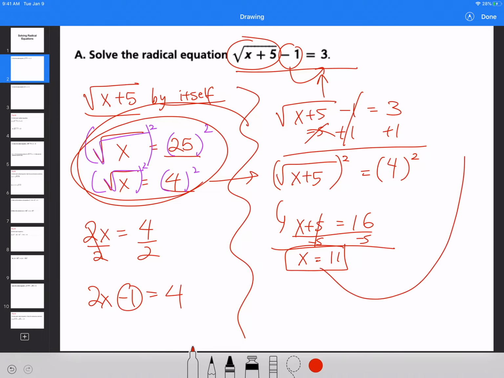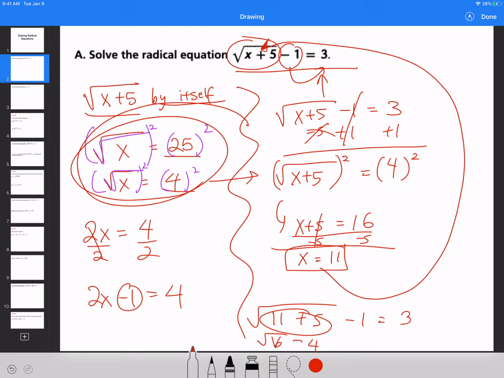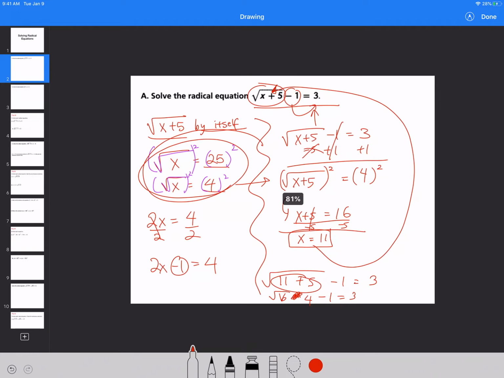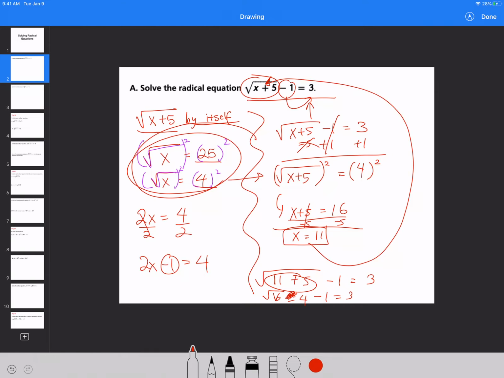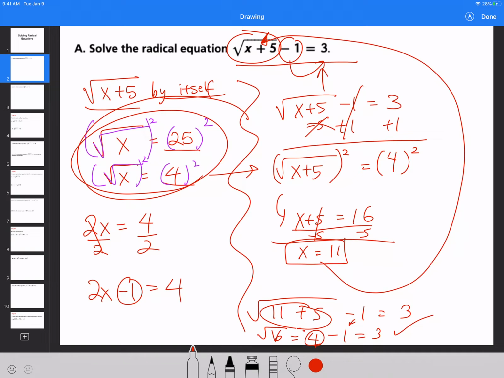Now, if you were to simply plug this back into the equation, square root of 11 plus 5 minus 1 is equal to 3. Well, 11 plus 5 is 16. So square root of 16, well, that's 4. Minus 1 is equal to 3. And that should be an equal sign right here, but I can't make an equal sign because it's right underneath it. Maybe if I just, yeah, there we go. So square root of 16 is equal to 4, but then minus 1 comes down, so 4 minus 1 is equal to 3. So therefore my answer checks. So you can always go back and check your answers like that.